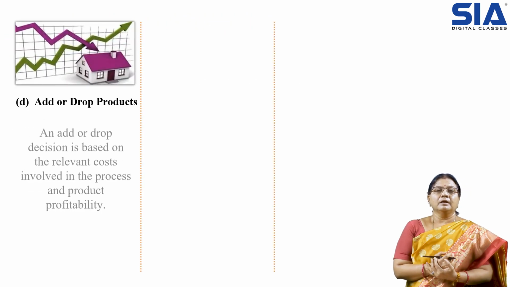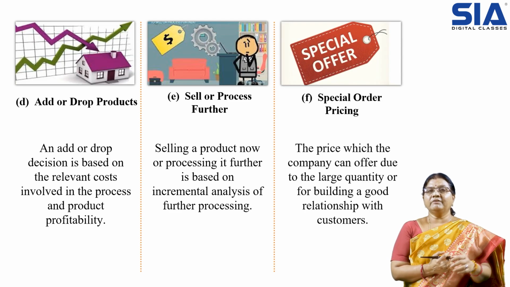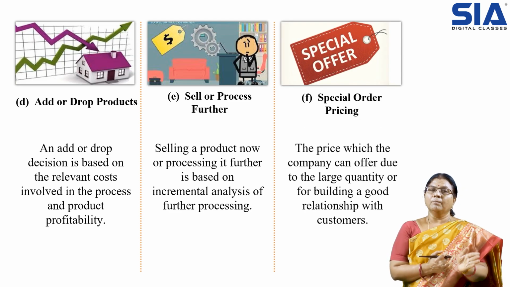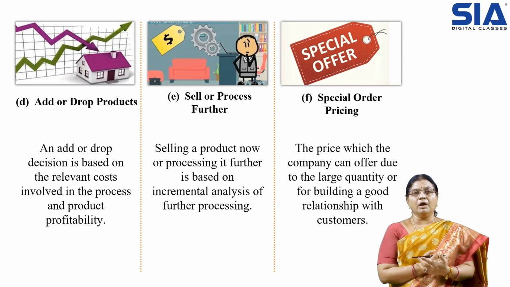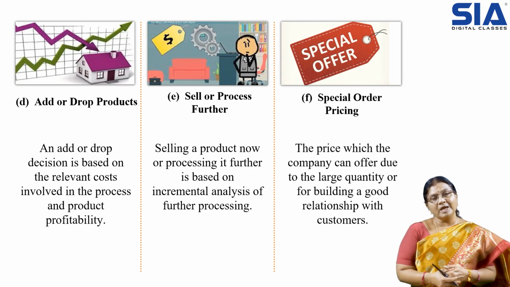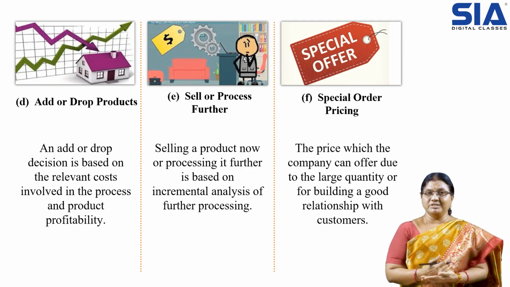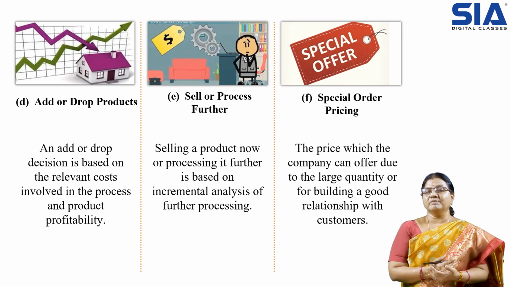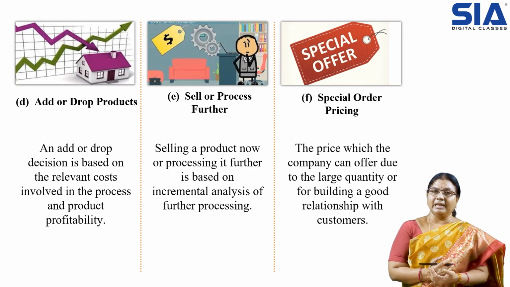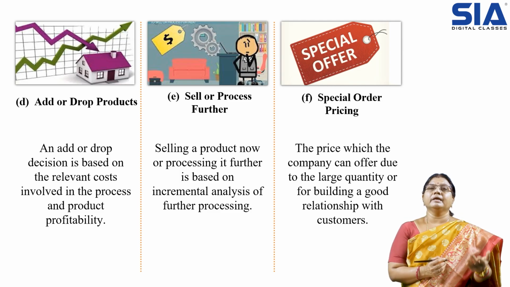Next concept is add or drop products. In manufacturing organizations, there will be more than one unit, and production will be of multiple products. In such a case, overall performance may be earning profits, but we also have to analyze whether we are earning profits on each product. The marginal costing technique will help us know the performance of each product, whether we are earning profits or incurring losses.